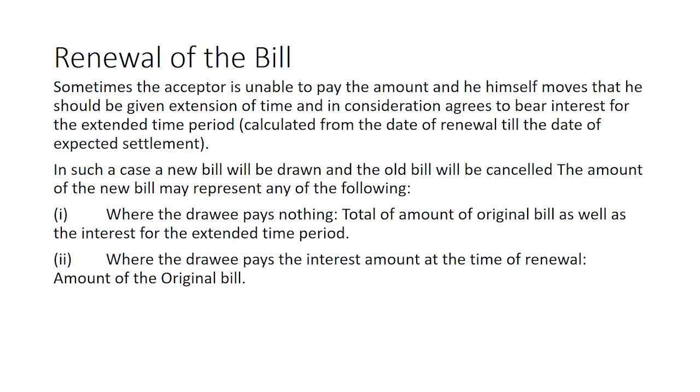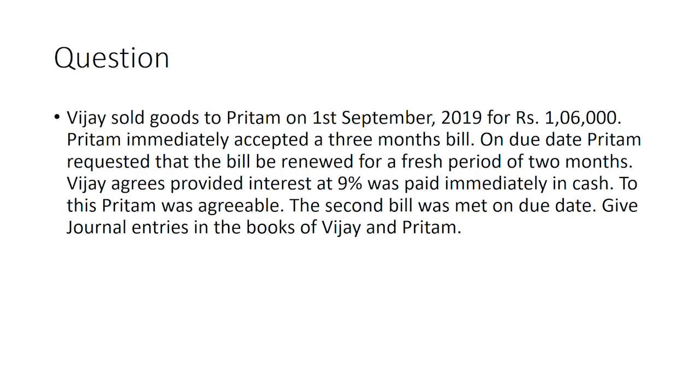So what are the journal entries to be passed in case of renewal of the bill? That can be understood with the help of this question here. Vijay sold goods to Preetham on 1st September 2019 for rupees 1,06,000. So it is a credit transaction. So Vijay has sold goods to Preetham. So the entry would be Preetham's account debtor to sales account rupees 1,06,000. Money is due from Preetham.